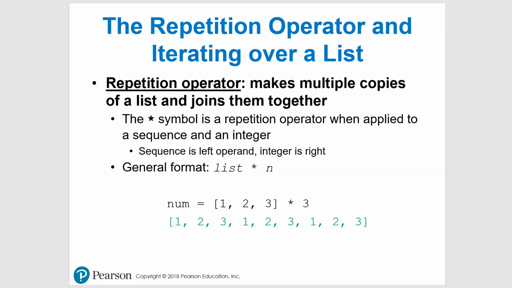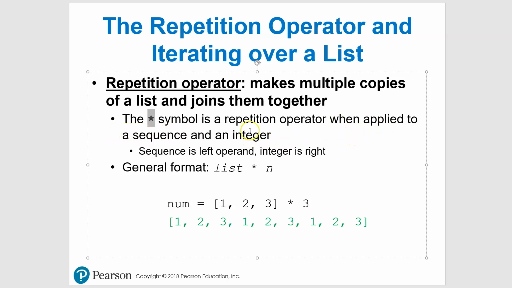Really quickly, we're going to take a look at the repetition operator. Now what this will do, it makes multiple copies of a list and puts them together. So the repetition operator is just simply the asterisk key, so a little star. So we have that. So what is that? Shift 8.